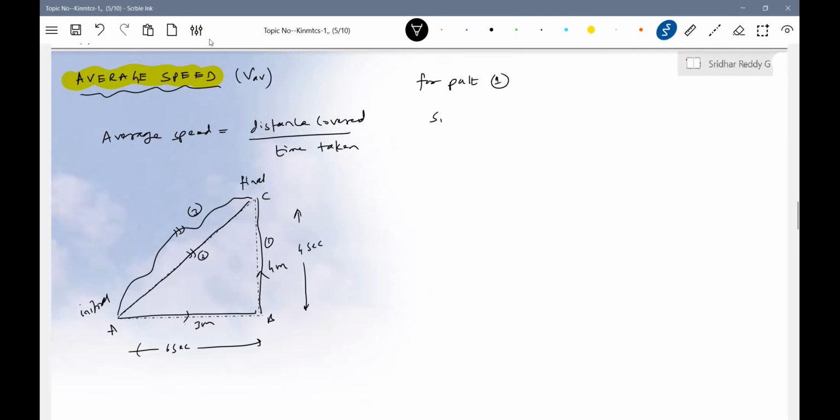Average speed V average 1: distance covered, AB plus BC; time taken, TAB plus TBC. AB is 3 meter, this is 4 meter. TAB is 6, this is 4. So 7 by 10, 0.7 meter per second is the average speed.